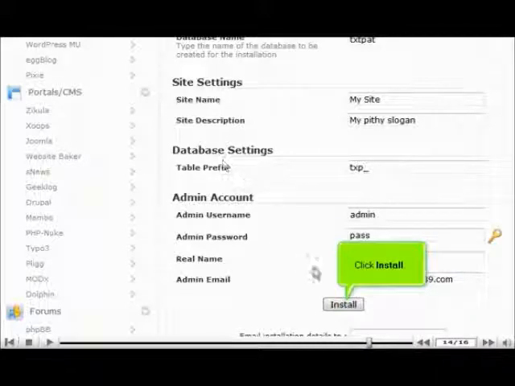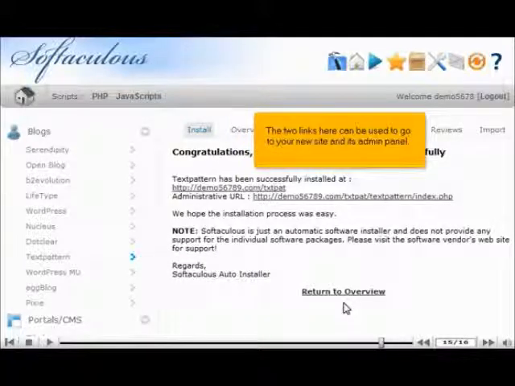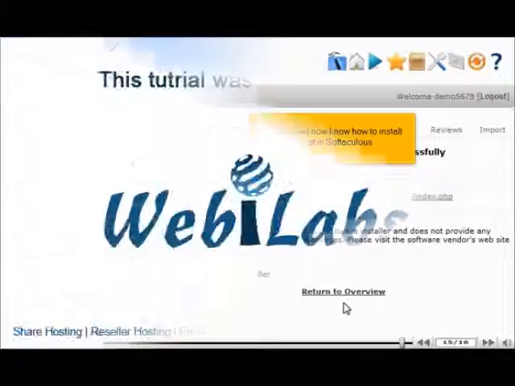Click Install. After a moment, the software will be installed. The two links here can be used to go to your new site and its admin panel. That's it! You now know how to install a script in Softaculous.